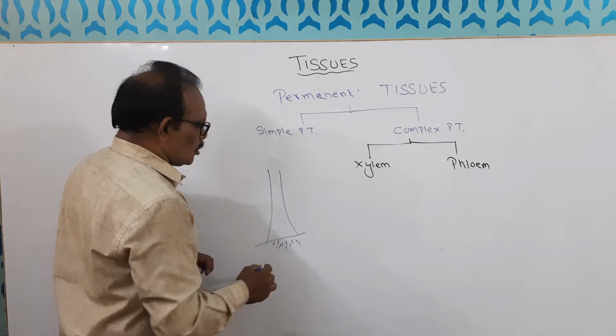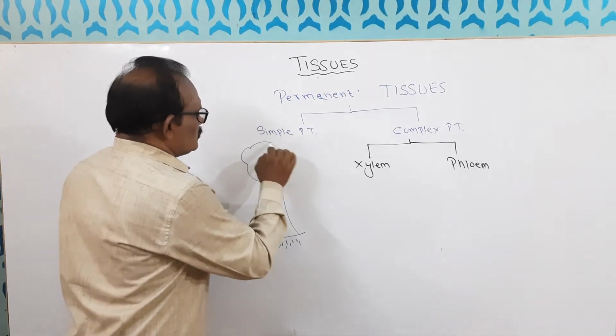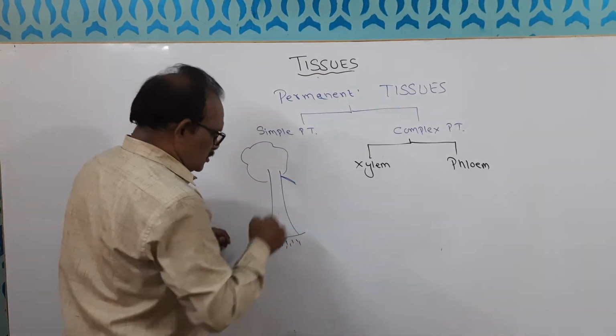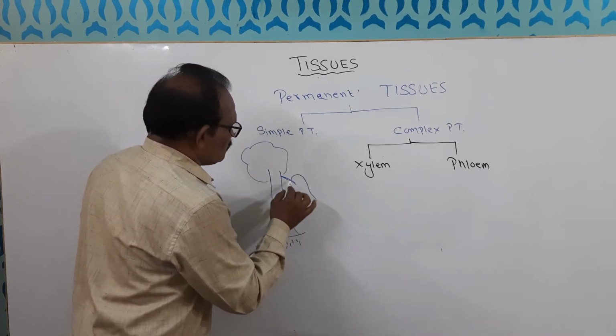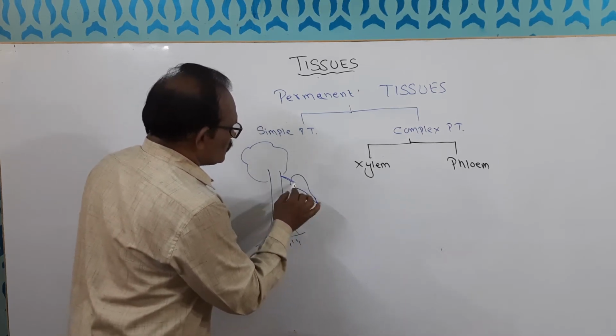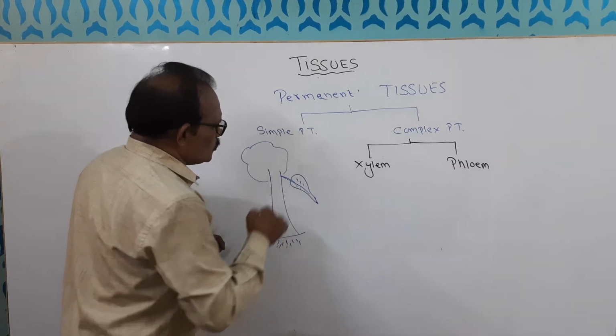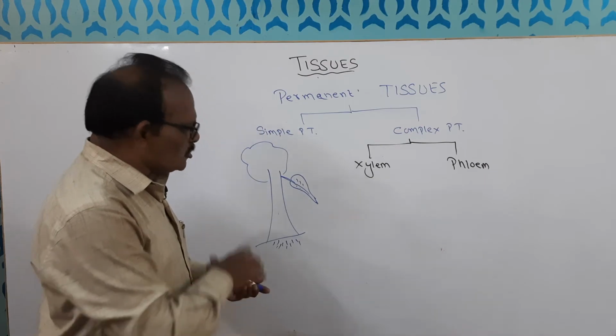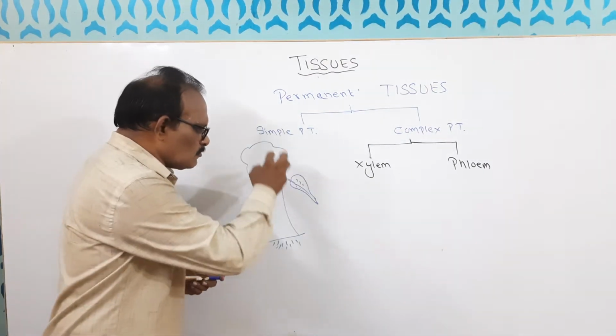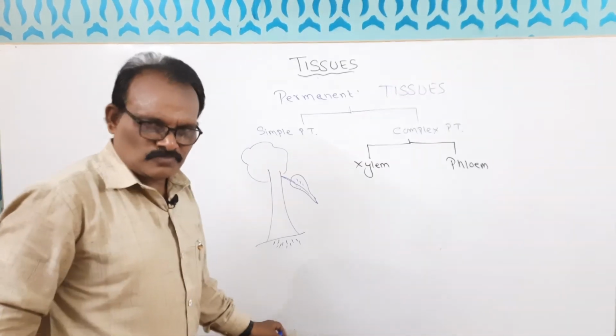They just absorb. And here the main part is the tree. Let us take one leaf we will draw.